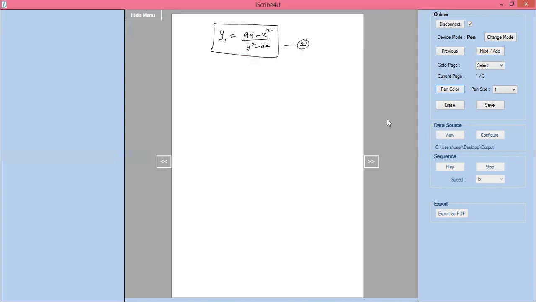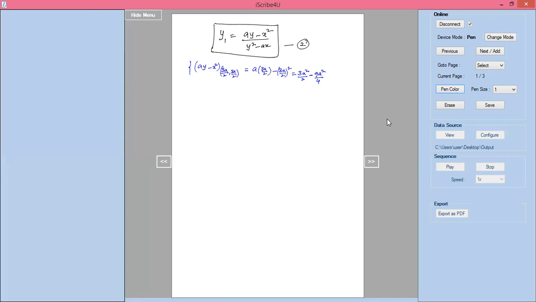First, I will take the value of ay minus x square at the point (3a by 2, 3a by 2). That means x is 3a by 2, y is 3a by 2. Now a into y is 3a square by 2, and x square is 9a square by 4.